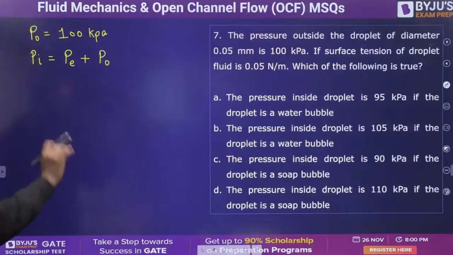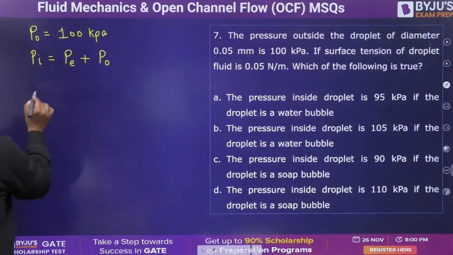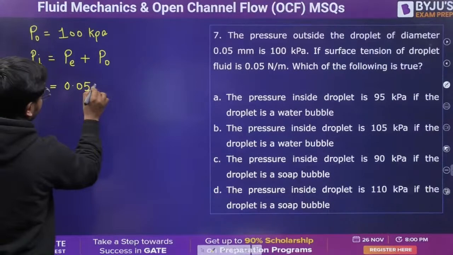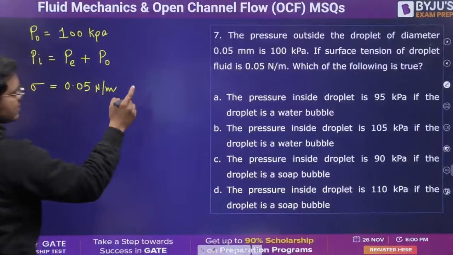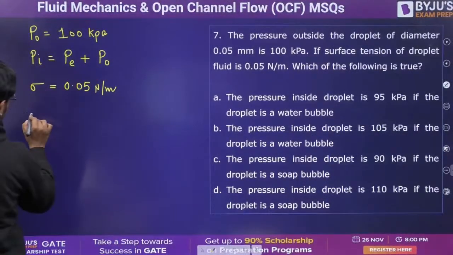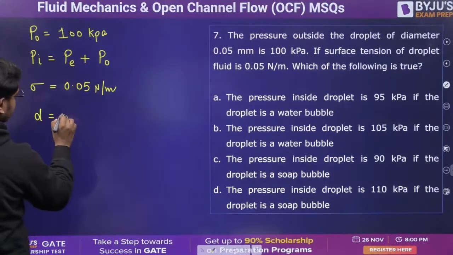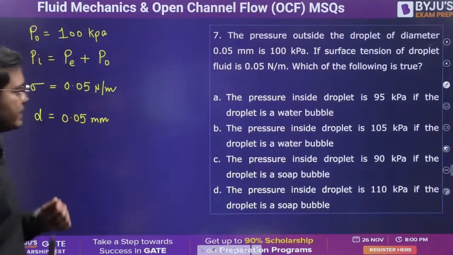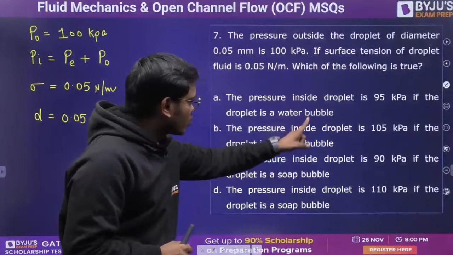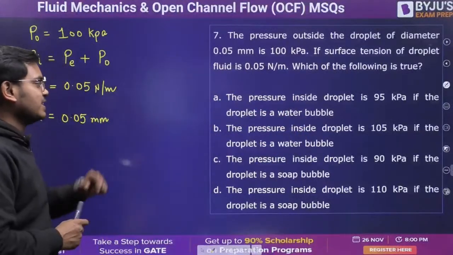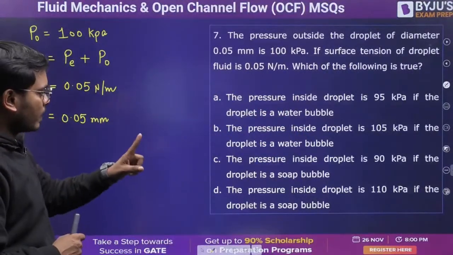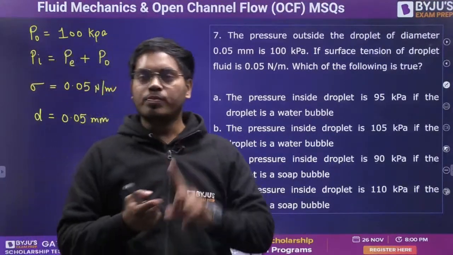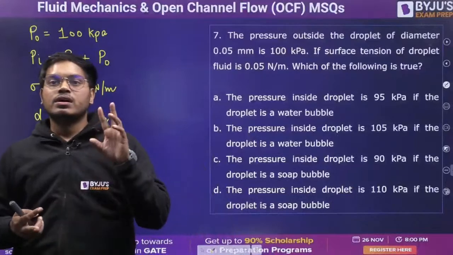Always remember, inside pressure is always more. Surface tension is given to us as 0.05 Newton per meter. Diameter is also given, D as 0.05 mm. Now what I need is the pressure inside the droplet: 95 kilopascal if the droplet is a water bubble and if it is a soap bubble. I have two cases. Droplet is soap bubble, droplet is water bubble.